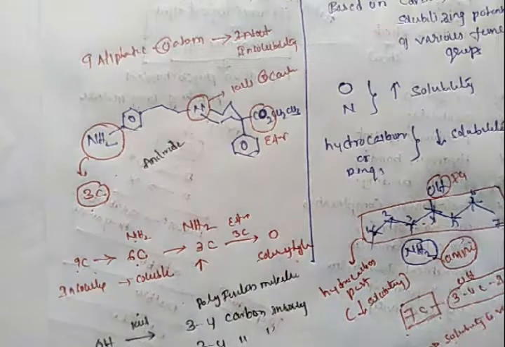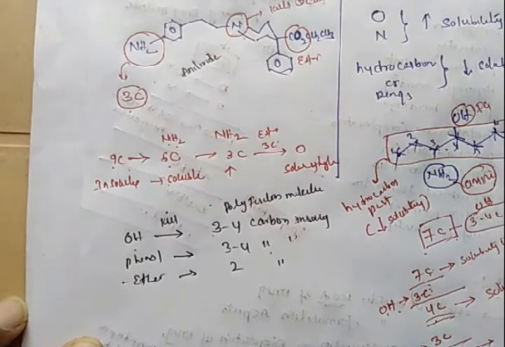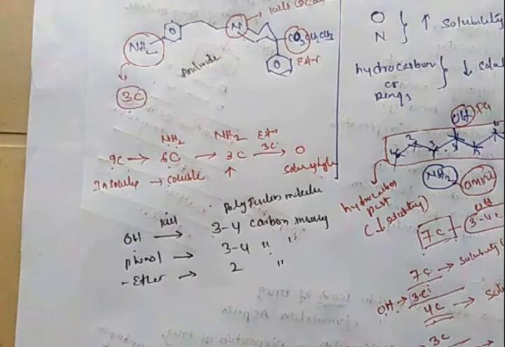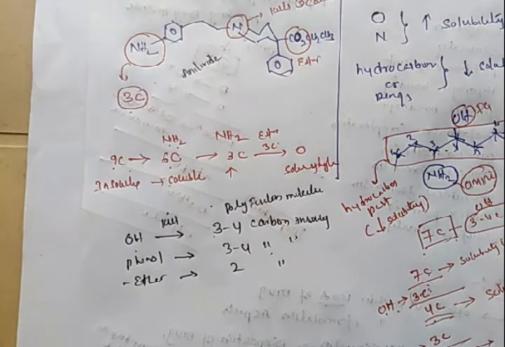Like this, we are given a list. As already discussed, amine can kill 3 carbons, ester can kill 3 carbons. Along with this, OH can kill 3 to 4 carbon atoms, phenol can kill 3 to 4 carbon atoms, ether can kill 2 carbon atoms of insolubility. By introducing these functional groups, we can increase the solubility of the molecules. By this, we can measure the solubility of the given drug molecule.